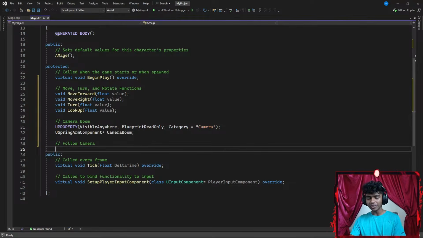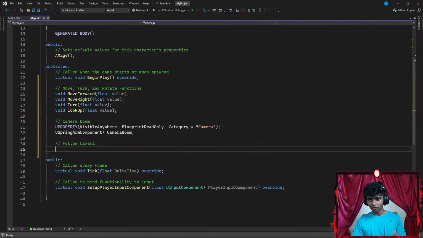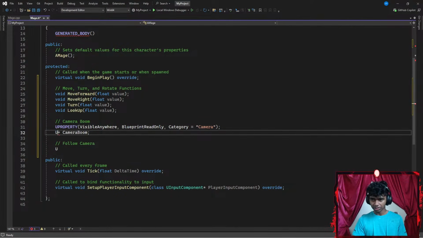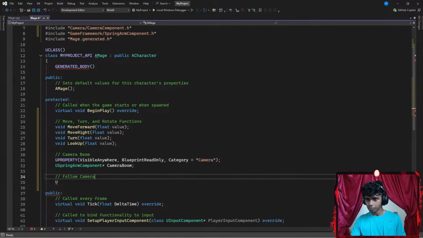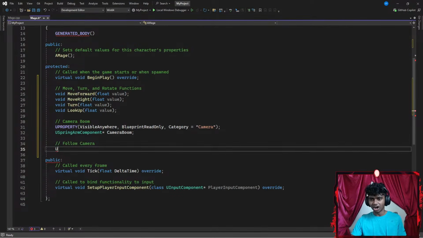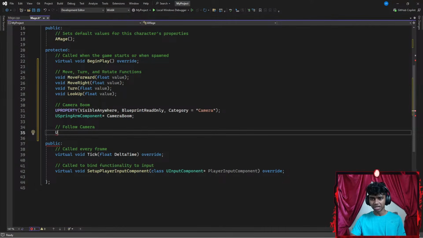Okay, and then once I'm done with that, let's go with my follow camera. For my follow camera, I'm going to go ahead and add a U camera property. Is there something wrong that I'm doing here? Let's go with something like U spring arm. There, spring arm component. There we go, guys. Actually, it's just my Visual Studio that bugs sometimes.